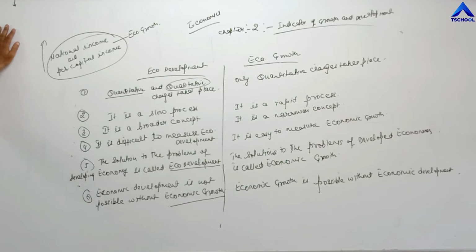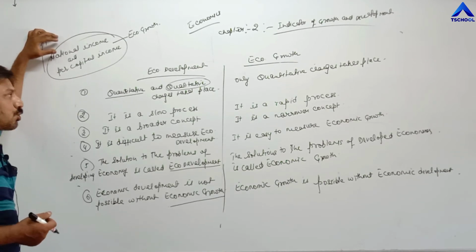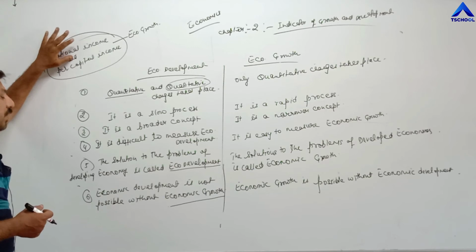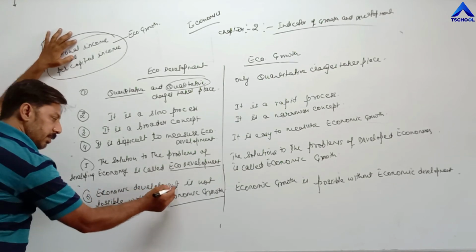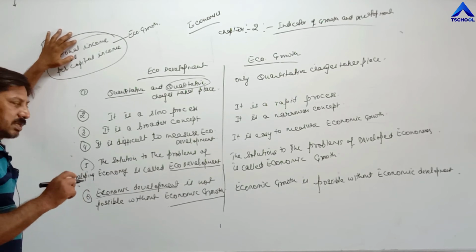Till any economy is able to increase its national income, how can they utilize the money for the development of the quality of life of individuals? Improving the quality of life means economic development, because economic development is related with both quantitative and qualitative changes.